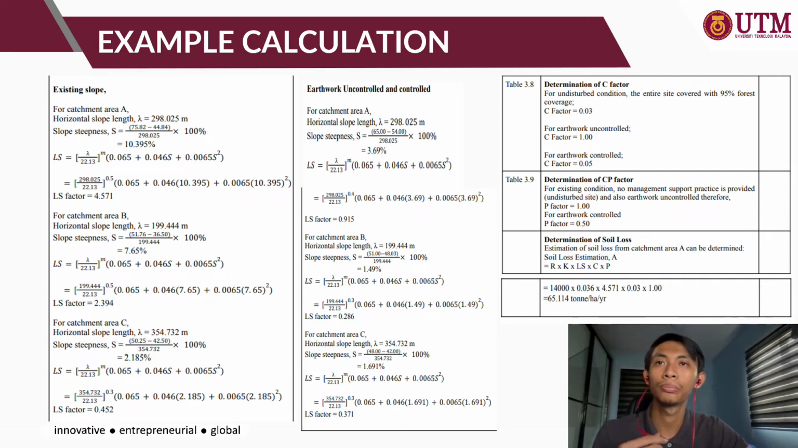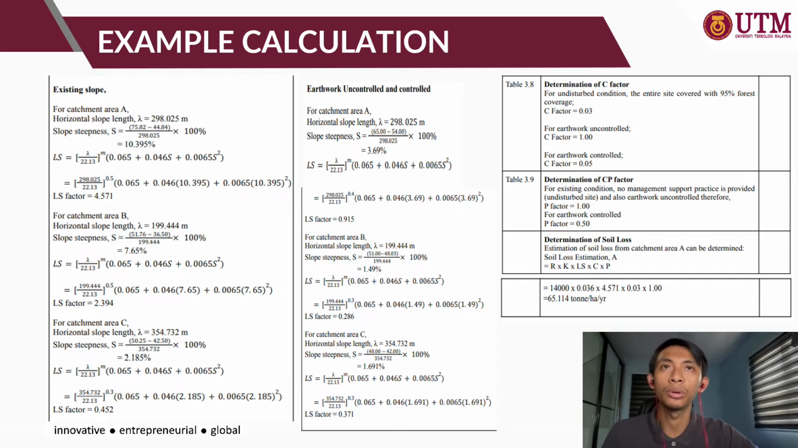So for the determination of C factor, for undisturbed condition, the entire site is covered by 95% forest coverage, and the C factor is 0.03. For the earthwork uncontrolled, C factor is 1. For earthwork control, C factor is 0.05.